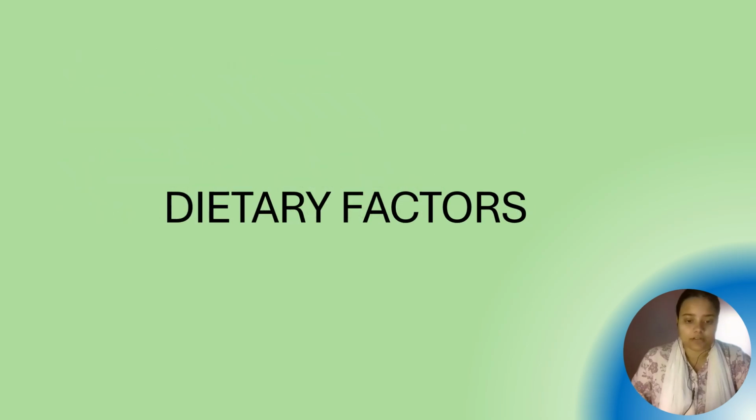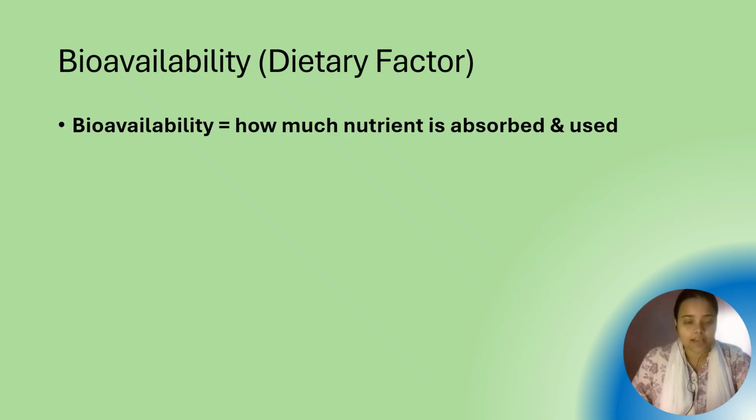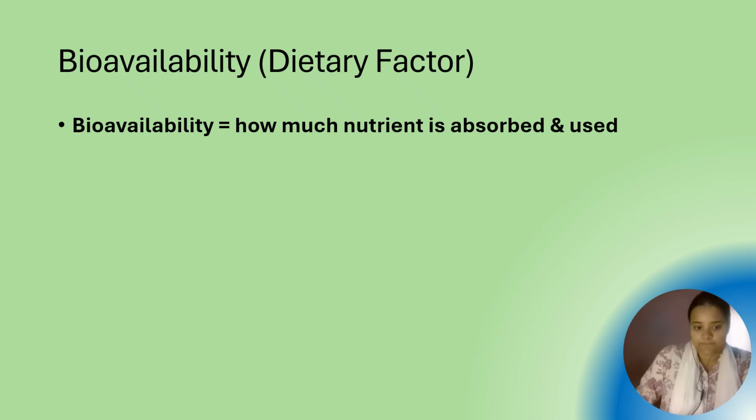Now we will learn about the dietary factors. In this, first we will learn about bioavailability. Bioavailability means how much of a nutrient is actually absorbed and used by the body. If we eat nutrients, absorption depends on diet quality. For example, iron is present in spinach, but absorption is low compared to meat.